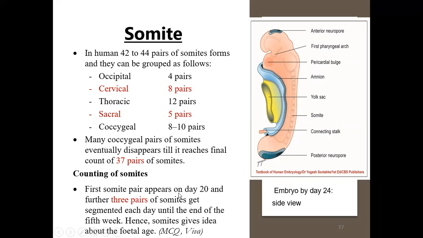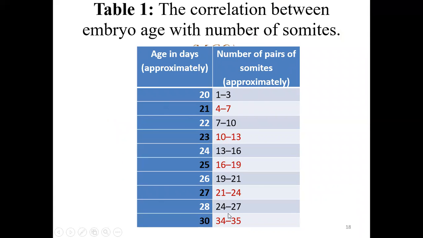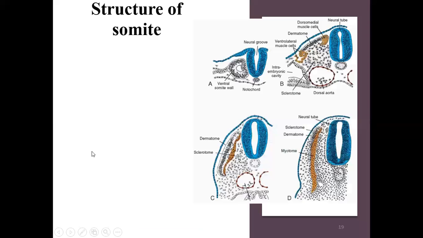So for the counting of somites, the first somite will appear on day 20, and a further 3 pairs of somites get segmented each day. So it extends from cranial to caudal direction. Hence somites give us an idea about the fetal age. This is a chart which is given about the days. These are the days and these are the number of somites which you will be seeing. So by counting the somites in sonography, you can determine the age of the fetus.